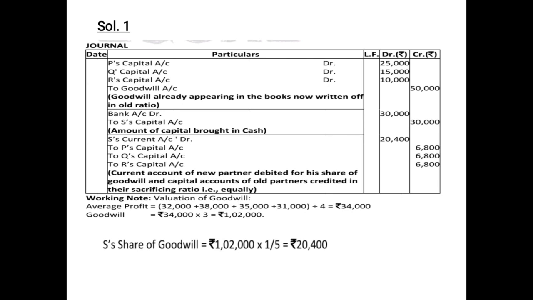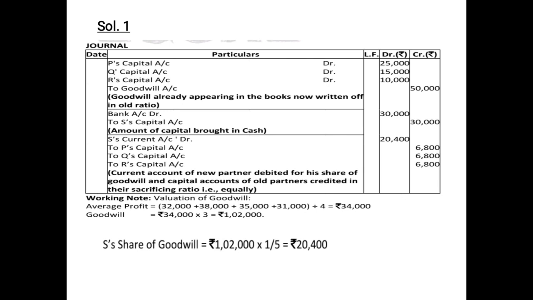Before recording the transactions of the new partner, since we have the old goodwill appearing in the books amounting to rupees 50,000, we need to write it off. So the first entry will be for writing off goodwill already appearing in the books, as we have discussed in case 6. The entry will be old partners' capital accounts debited to goodwill.